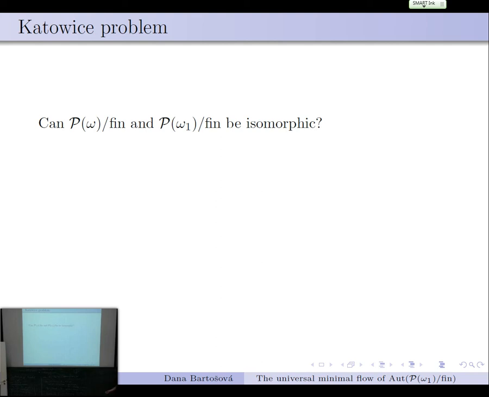So we would want to say no, but so far we are not able to prove that this is always the case. And it is really specific to these two cardinals. It cannot be another pair than omega and omega 1. Otherwise, by Baumgartner and Frankiewicz, the algebras are not isomorphic. So, of course, consistently the answer is no, and that's whenever 2 to the omega is not equal to 2 to the omega 1.